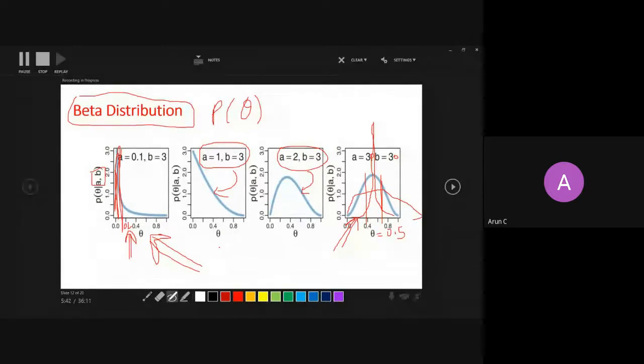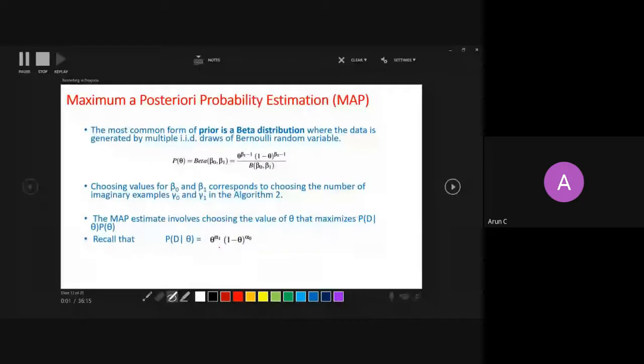Okay, so now the last thing that comes here is how to define this beta distribution in a parametric form. So this is a parametric form of a beta distribution, like Gaussian has a parametric form. In the figure I have written beta 0 and beta 1, whereas I wrote A and B in the last slide.